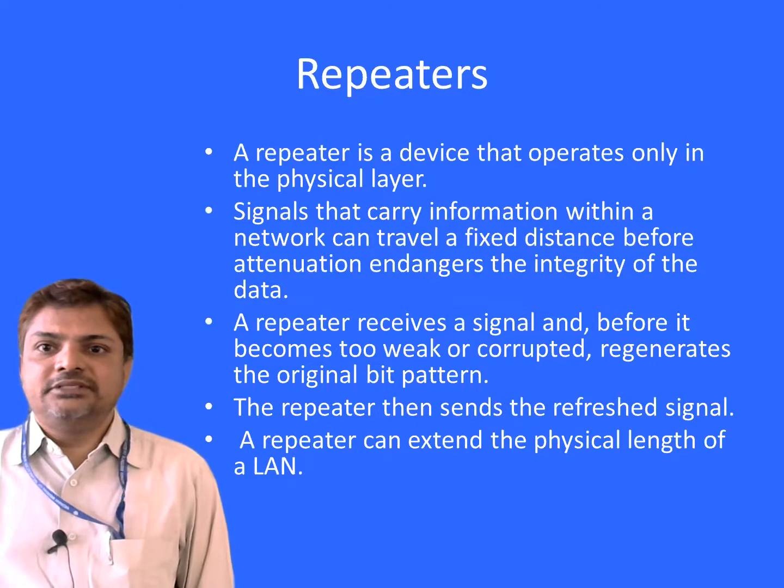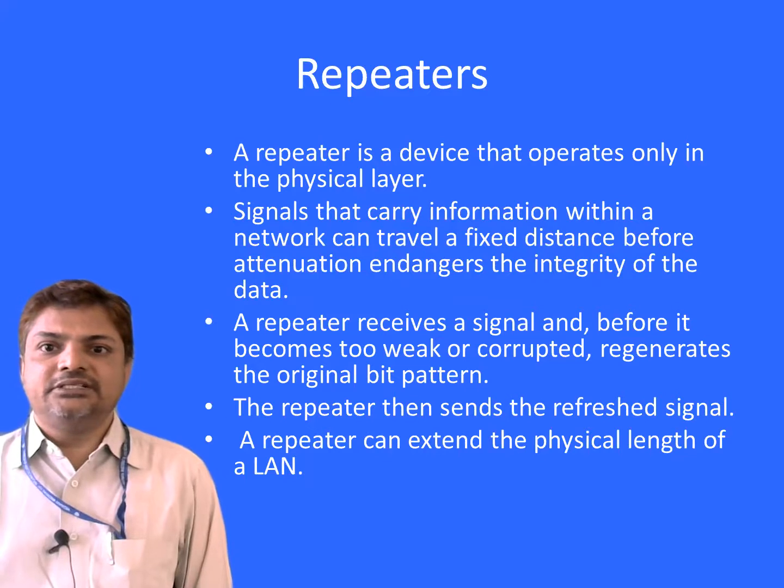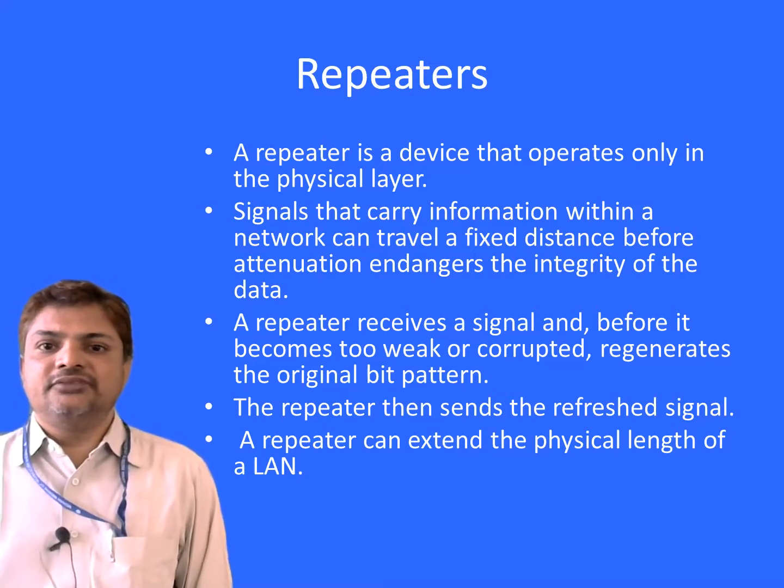A repeater is a device that operates only in the physical layer. Signals that carry information within a network can travel a fixed distance before attenuation endangers the integrity of the data. So signals travel a limited distance, and after that, because of attenuation, the signal becomes weak. A repeater receives a signal, and before it becomes too weak or corrupted, regenerates the original bit pattern. The repeater then sends the refreshed signal. A repeater can extend the physical length of a local area network.